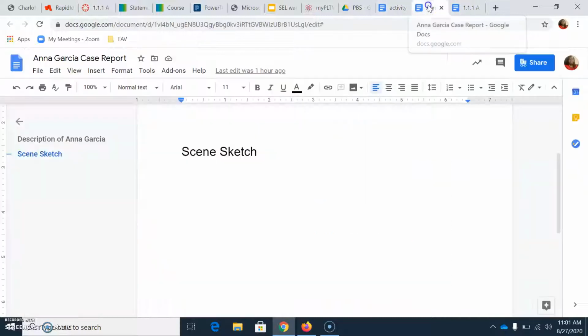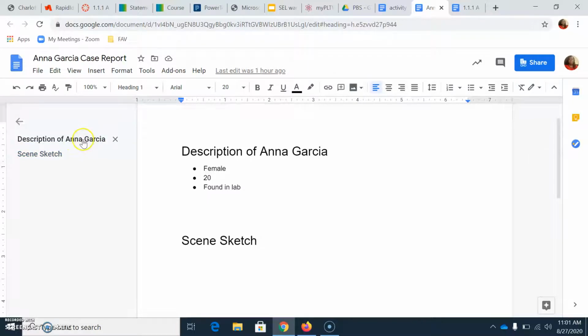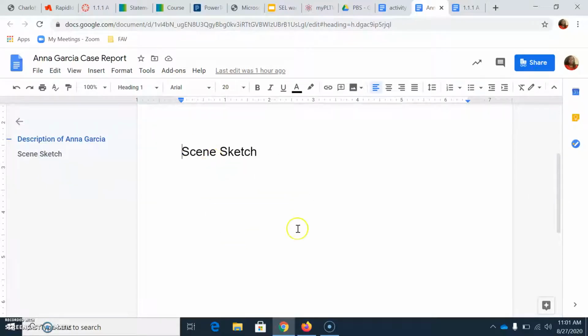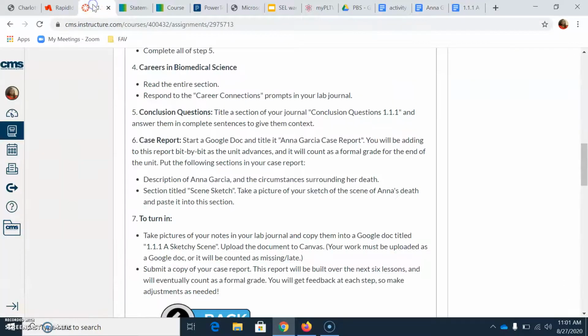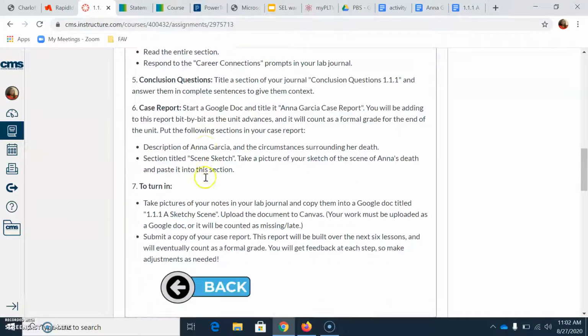So when I go to that, I have the description of Anna Garcia section. So I have, like, she's female, 20, and any other thing that you want to put in, and also a scene sketch. So that was what you had done in your notebook. You're going to take a picture of that scene and upload it to this Google Doc. And that was all you had to do for part 6.